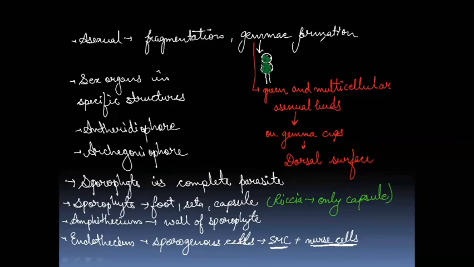Now comes another important point of these bryophytes, that is elaters. Elaters are structures found on the sporophyte, and they help in the dispersal of spores.